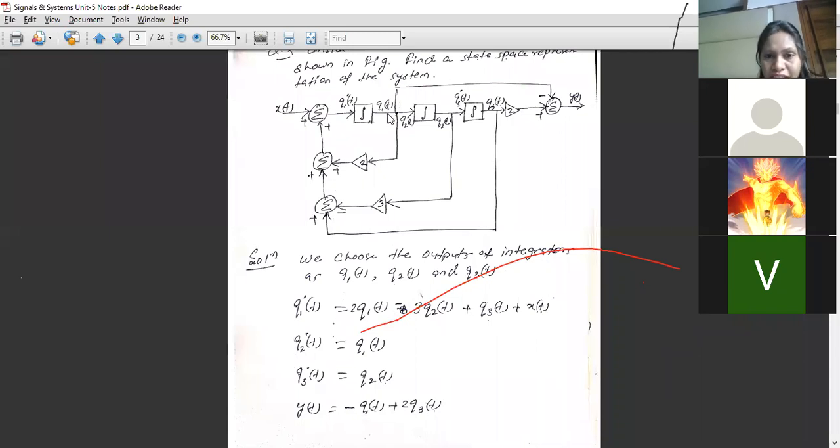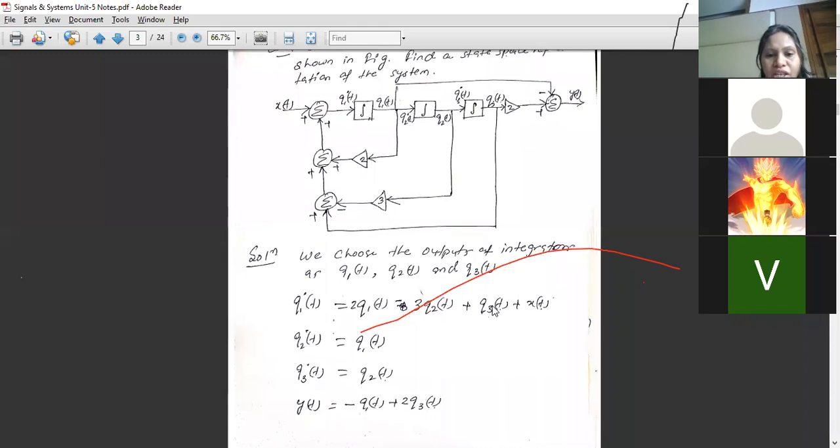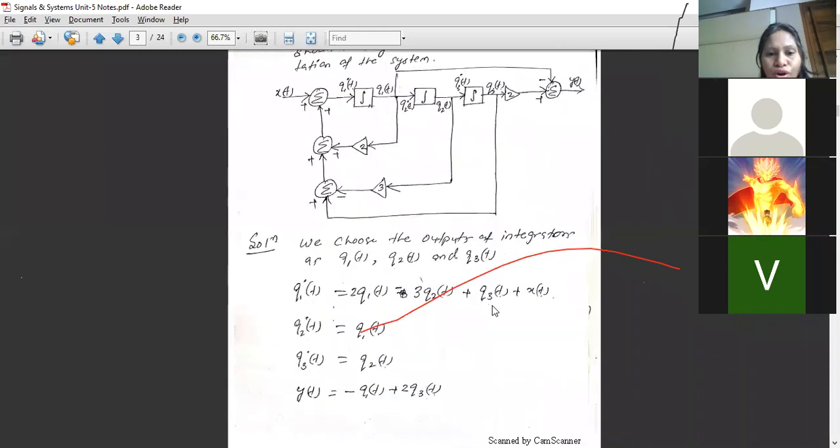q2 dot t is nothing but q1(t). So we don't have any other input here. q2 dot t is just q1(t). q3 dot t is the output of this particular integration, so it is just q2(t). Now finally we'll write y(t). y(t) is the output of this summation. It is minus q1(t), from here it is given with a minus sign to the summation. So minus q1(t) plus 2 times q3(t). Here we have a multiplier, so 2 times q3(t). So this is how we'll write the expressions, and after this we'll write in terms of the matrix.